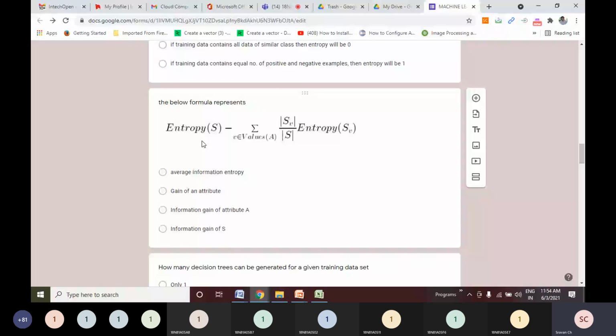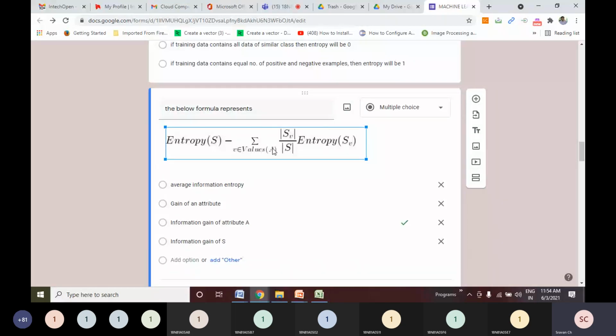Now this sigma represents what? Average information entropy. Here, sigma over small v, a subset of capital V. V means values. Values of which attribute? See the cursor. V belongs to values of A. So the same thing I will calculate for A, B, C, D, like that. For every attribute I'll calculate.